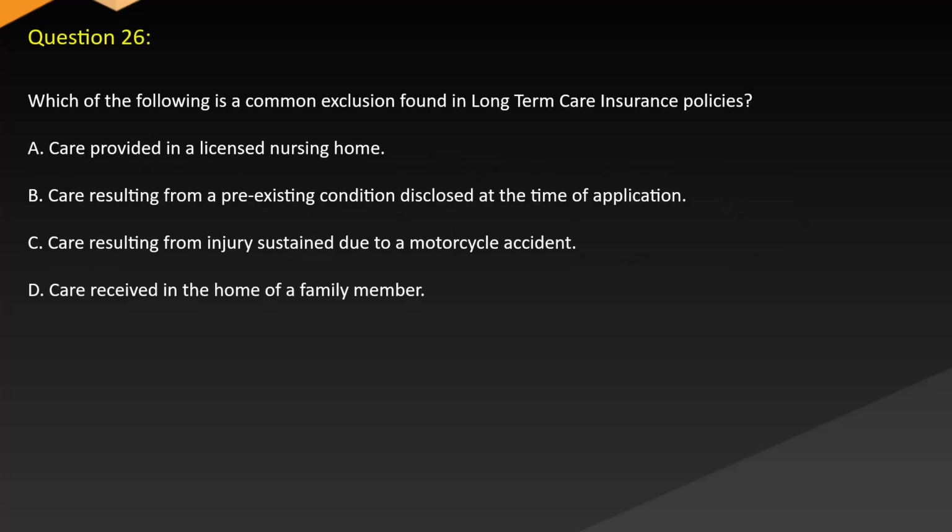Question 26. Which of the following is a common exclusion found in long-term care insurance policies? A. Care provided in a licensed nursing home. B. Care resulting from a pre-existing condition disclosed at the time of application. C. Care resulting from injury sustained due to a motorcycle accident. D. Care received in the home of a family member.